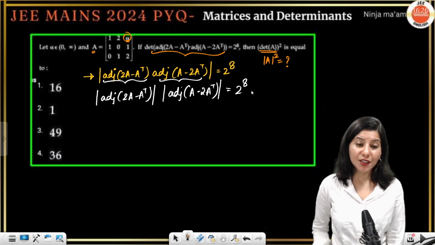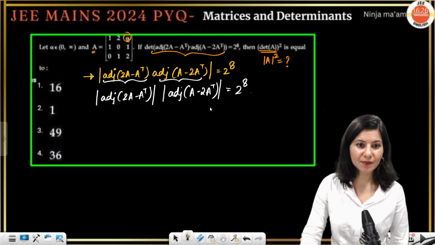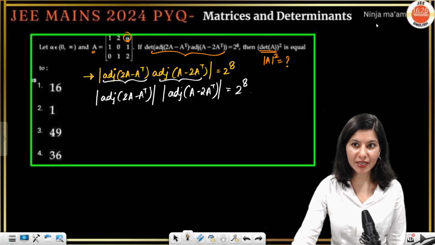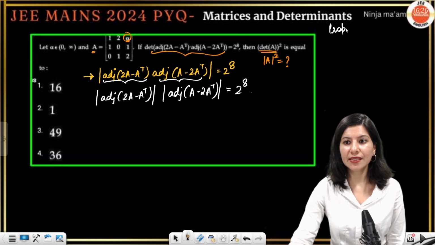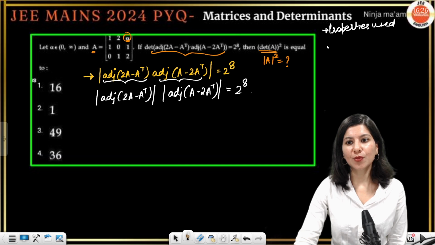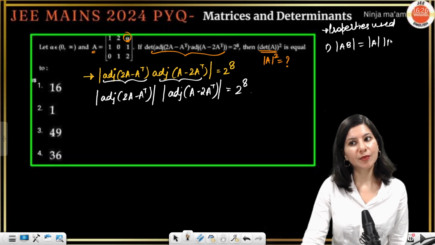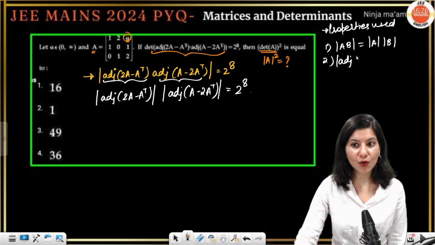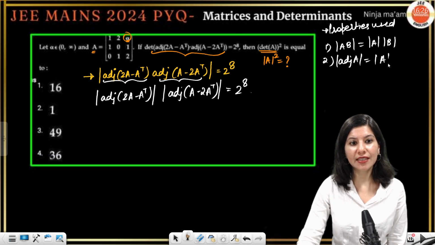Clear? Now which property am I going to use? Properties used, written line wise sequentially. First property: determinant AB is determinant A times determinant B. Second property: determinant of adjoint A is determinant A square for a 3 cross 3 matrix, right?